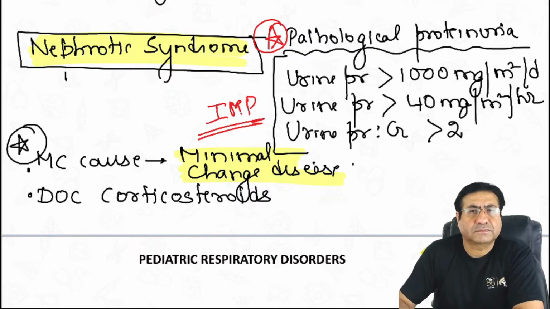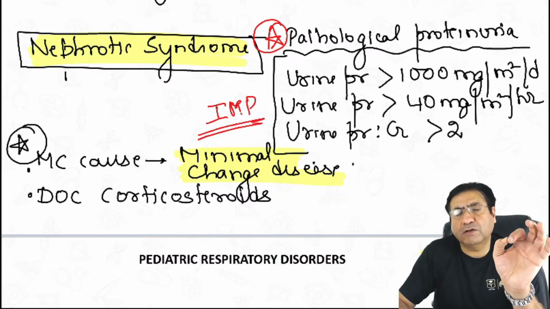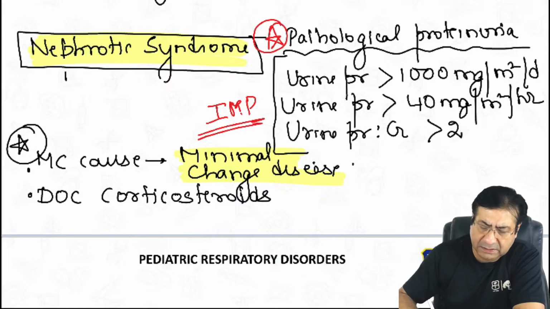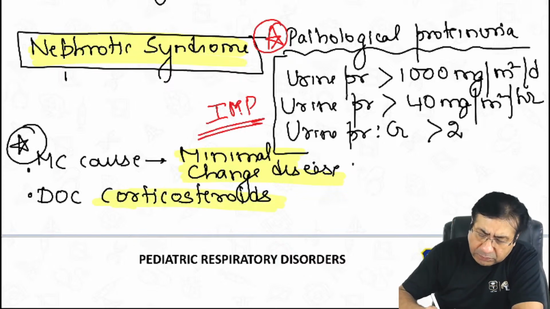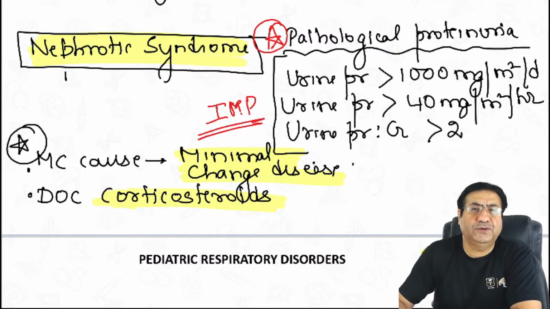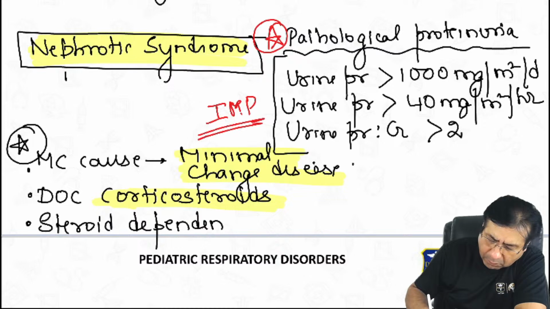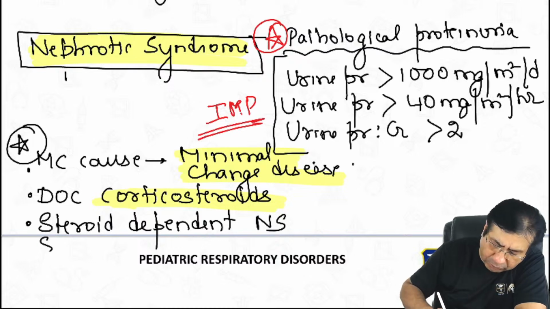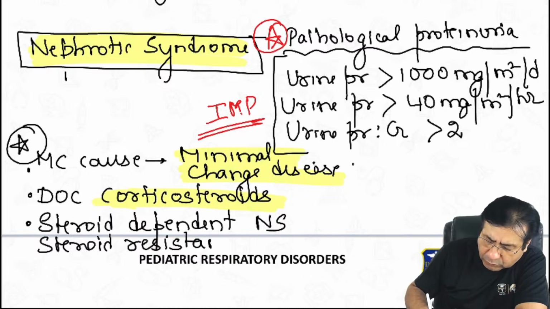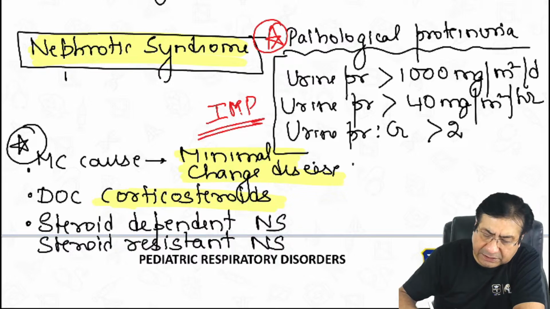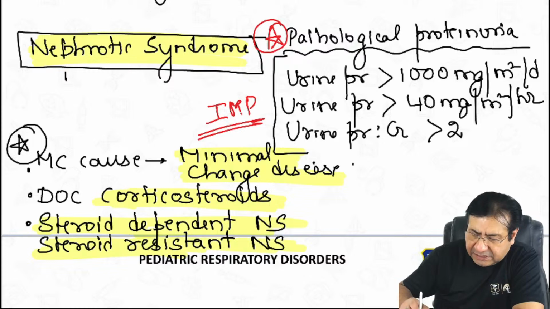So this is the nephrotic syndrome treatment in children. If someone asks you what is the drug of choice for nephrotic syndrome treatment in children, it is corticosteroids. However, there are two types of nephrotic syndromes in which alternative drugs are used. One is steroid dependent nephrotic syndrome, and the other is steroid resistant nephrotic syndrome.